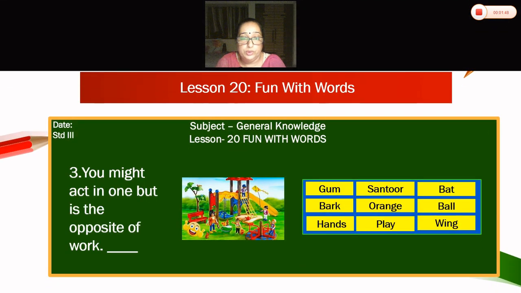Third. Now what you can see children here? What the children are doing? They are playing. You might act in one, but it is the opposite of work. So what is opposite of work? Play. You might act in one, but it is the opposite of work.